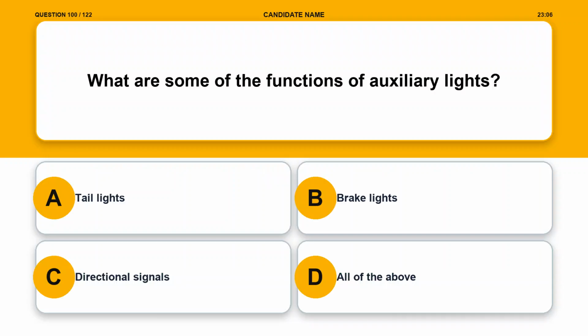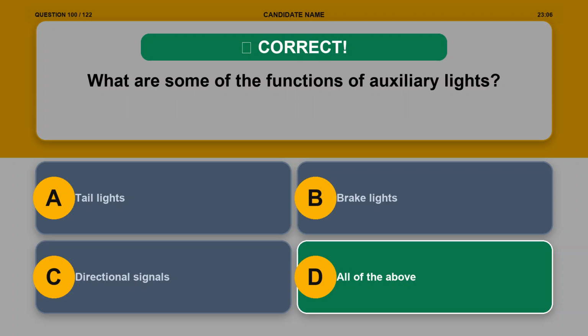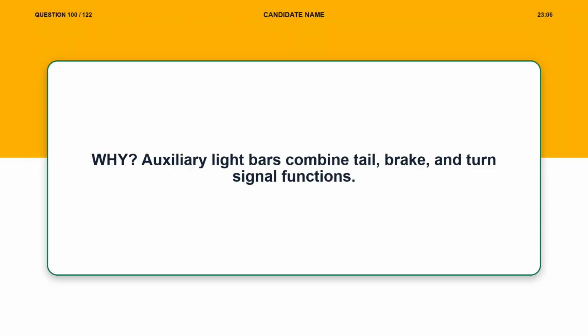Question 100. What are some of the functions of auxiliary lights? Option A, tail lights. Option B, brake lights. Option C, directional signals. Option D, all of the above. The correct answer is option D, all of the above. Explanation. Auxiliary light bars combine tail, brake, and turn signal functions.